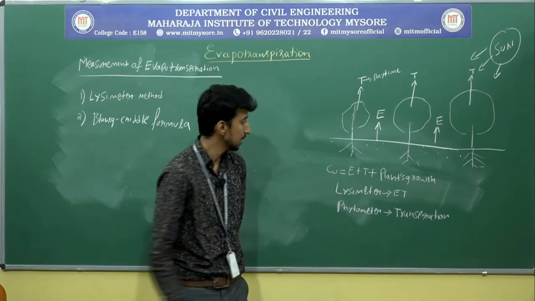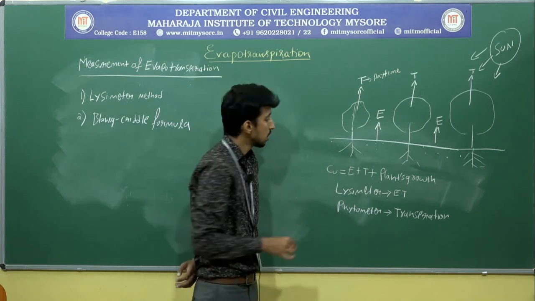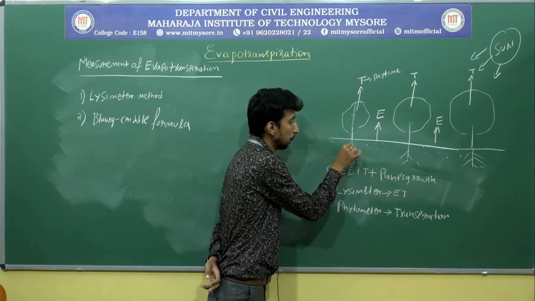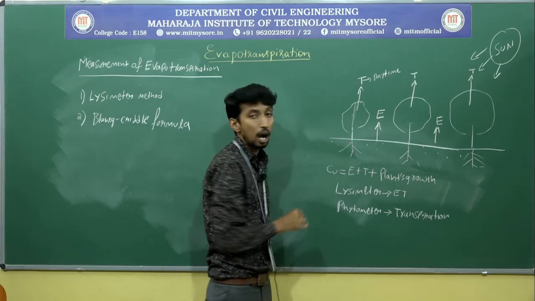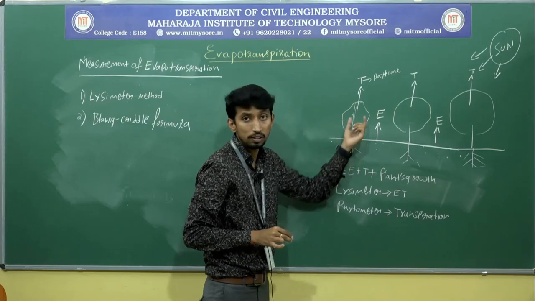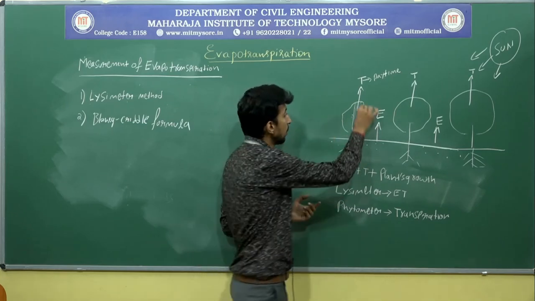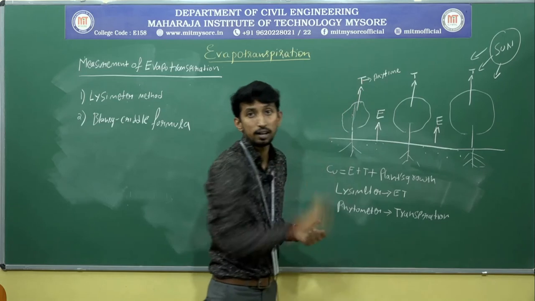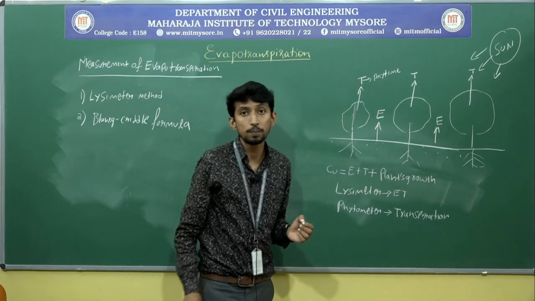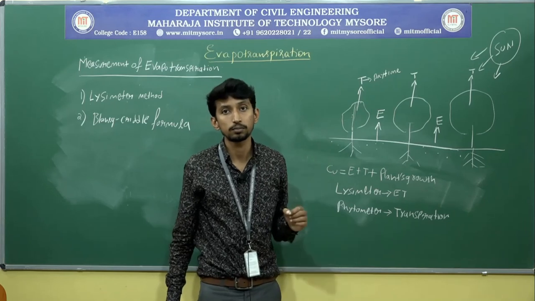When you supply only 80 centimeters of water, some amount is infiltrated, some amount is absorbed by the plant roots and leads to plant growth, and some amount gets transpired. For that, measurement of evapotranspiration is very important.